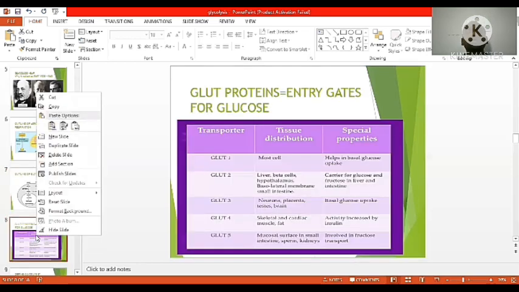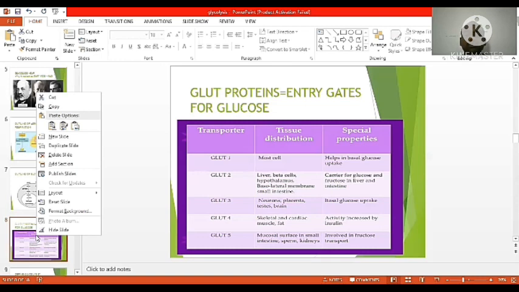Next, what are GLUT proteins? GLUT proteins are the entry gates for glucose into the cell. In total, 7 types of GLUT proteins are there, and we will discuss a few here. First is GLUT1. Most epithelial cells and normal cells contain this protein on the cell membrane. GLUT1 helps in basal glucose uptake.